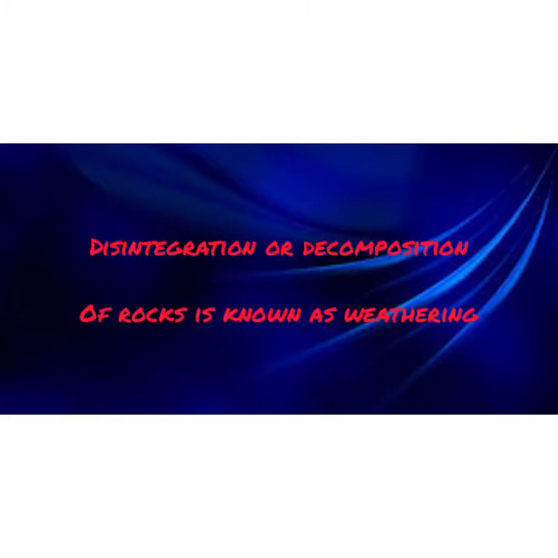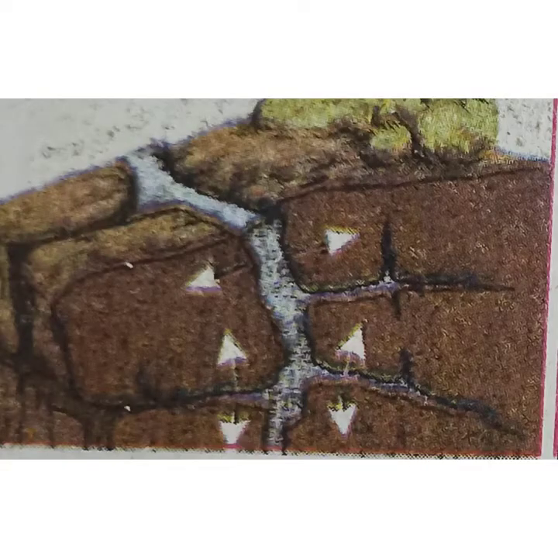You have learned about the different types of rocks. They undergo various changes with time. Such disintegration or decomposition of rocks is known as weathering. What is weathering? Disintegration or decomposition of rocks is known as weathering. As a result, the physical and chemical composition of rocks change.